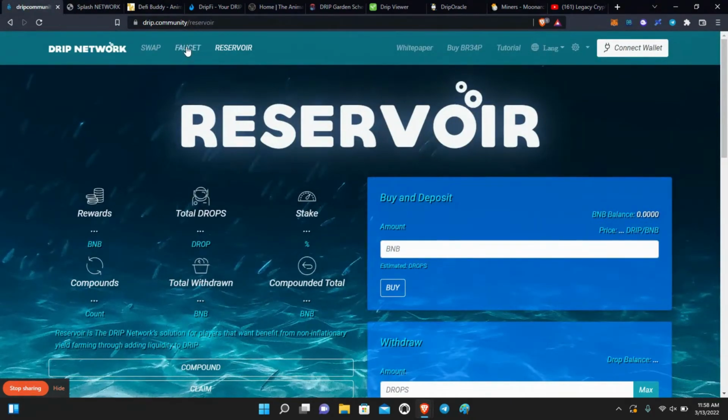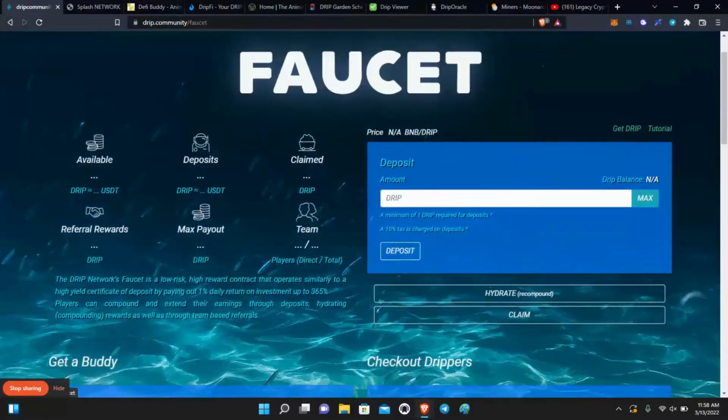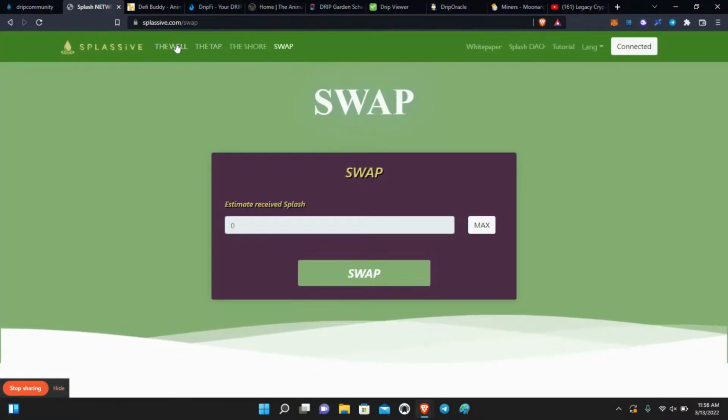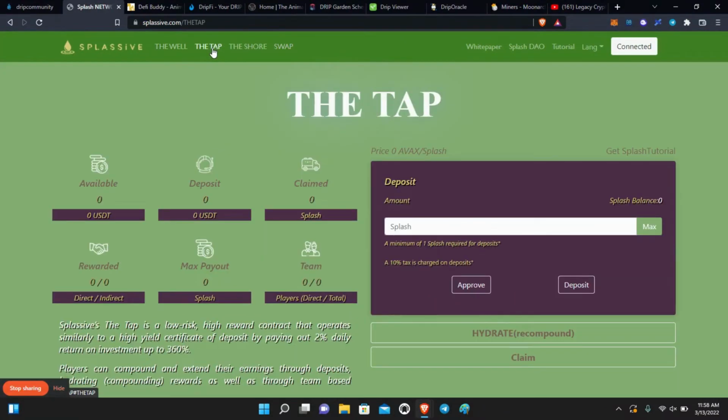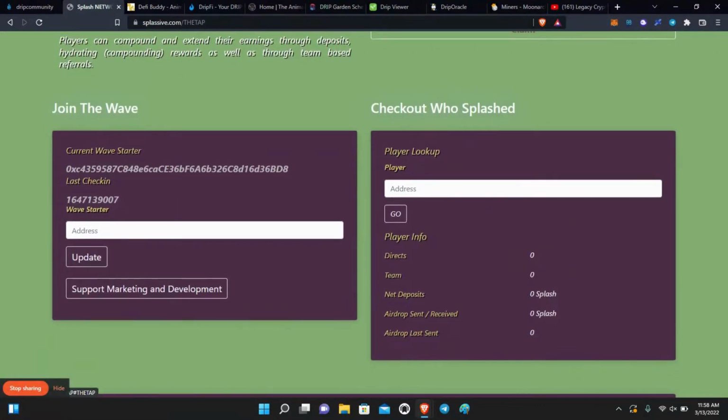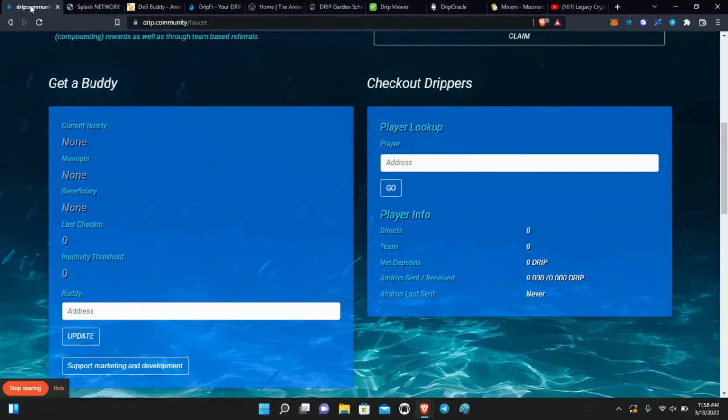Even when you go back to the faucet page on Drip and you scroll down to get Buddy to check out the drippers, they have a similar thing in the tap, which is the faucet, where you have what they call a wave starter. So instead of a Buddy address, it's called a wave starter right here. Then the player lookup is the same as Drip. There you can see the directs, the teams, the airdrops sent, and all that kind of stuff. So that's exactly the same.